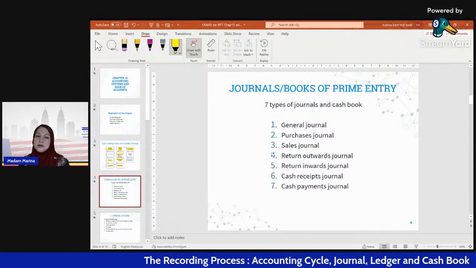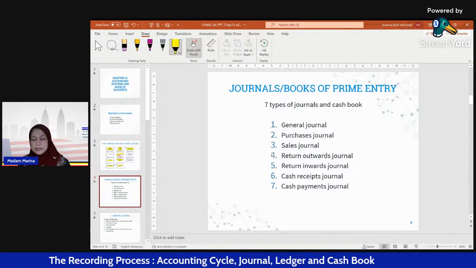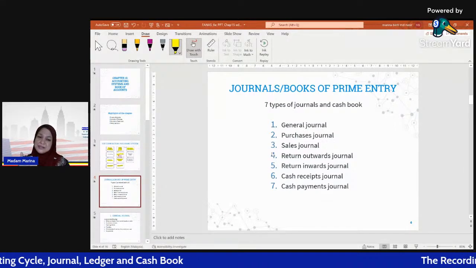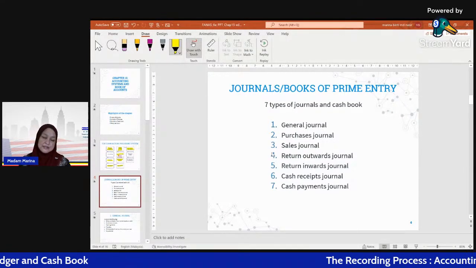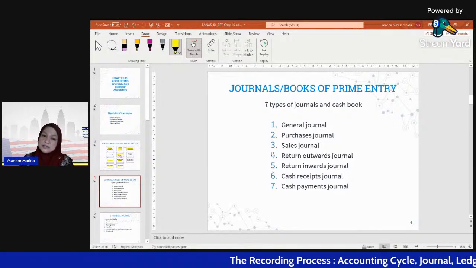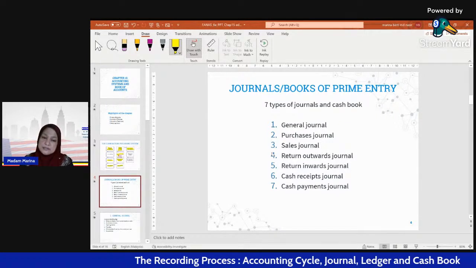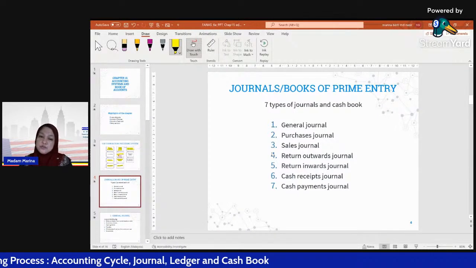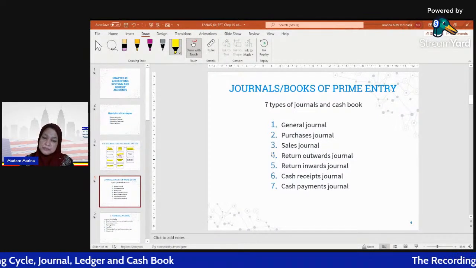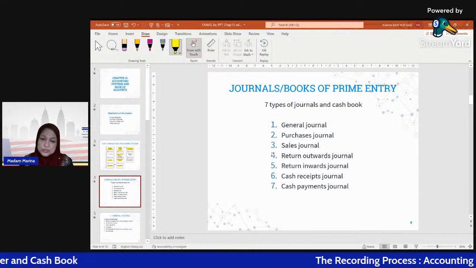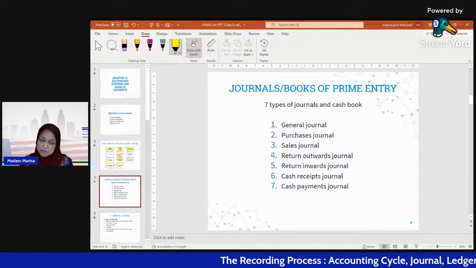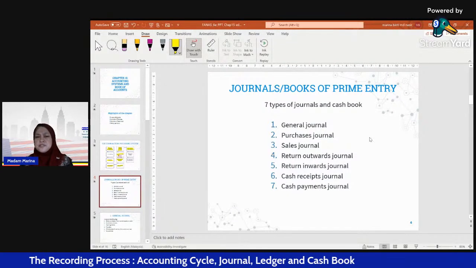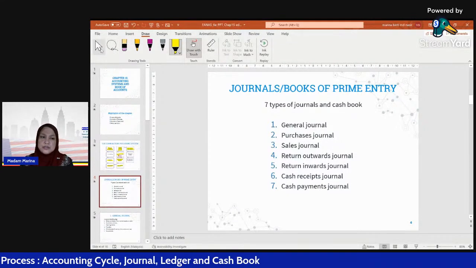Now we go deeper into the second step of the accounting process. What is the second step? It is preparing the journal, or recording in journals or books of prime entry, buku catatan pertama. There are two types of journals. It's not cash book here. Okay, hold on.